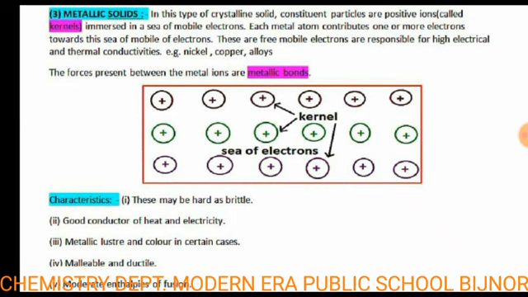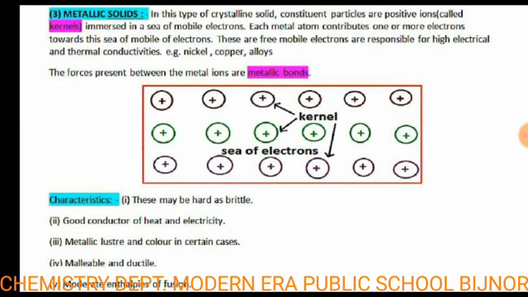The forces present between the metal ions are known as metallic bonds. In the display you have seen each atom contributes its participating electrons, so a very big chain known as the sea of electrons, and the kernels, meaning positively charged atoms, are found in this place. So the characteristics of metallic solids: they may be hard or brittle.